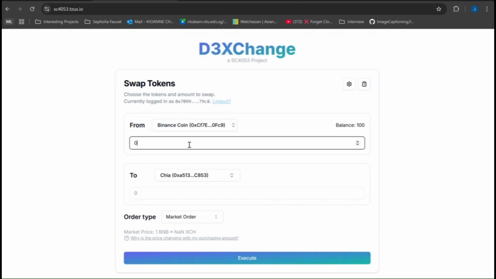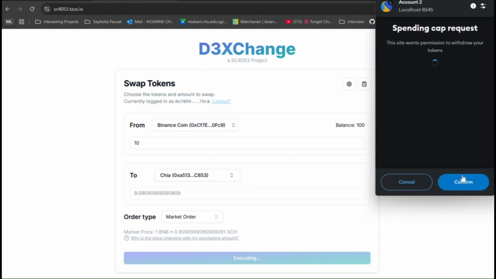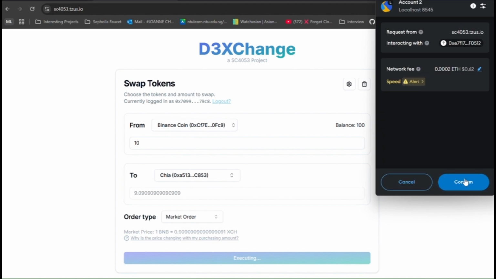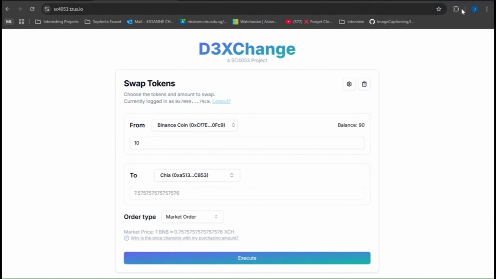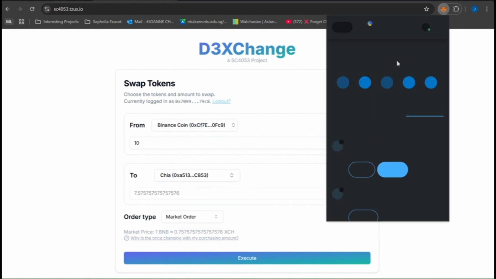We will now demonstrate how to do a market order. We will trade 10 Binance coin to Chia token. Since the market price of one Binance coin is 0.9, we would expect to receive 9.09 Chia token. The details of the way we do our market pricing have been explained previously. We will now execute our market order. And as expected, 10 Binance coins are deducted from our account and we have gained 9.09 Chia token, which is labeled as XCH in the wallet.